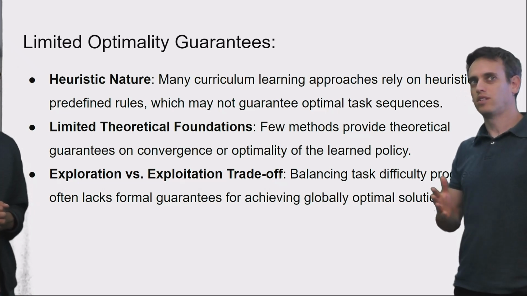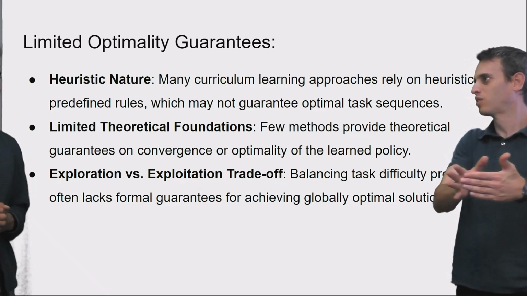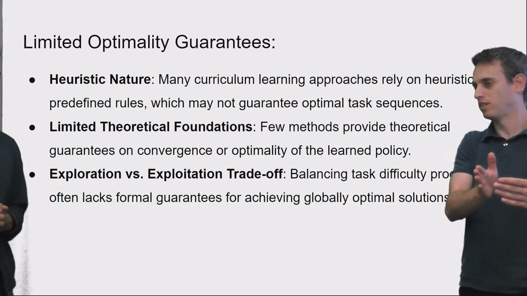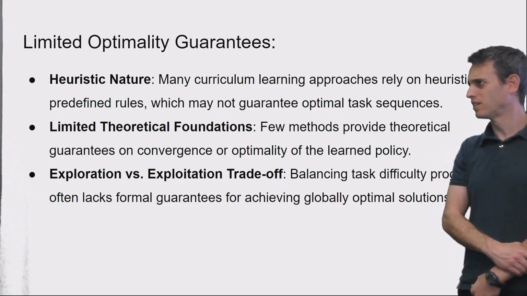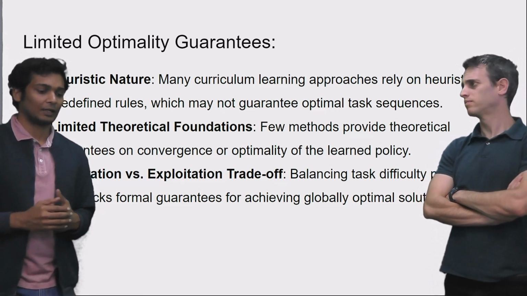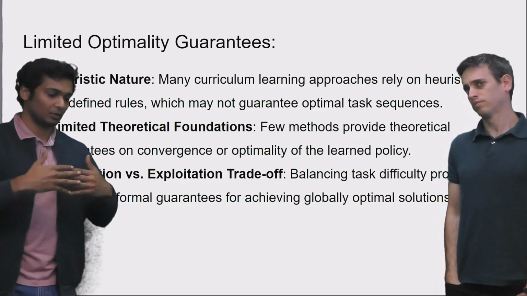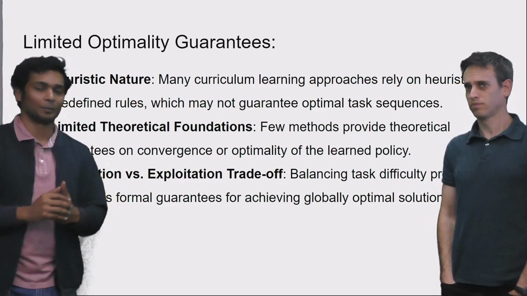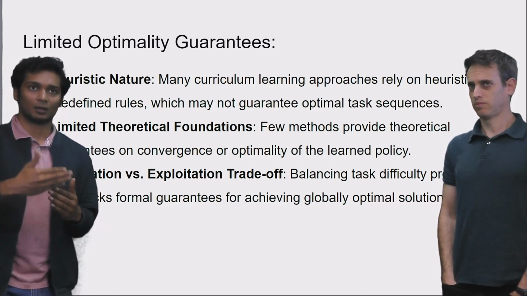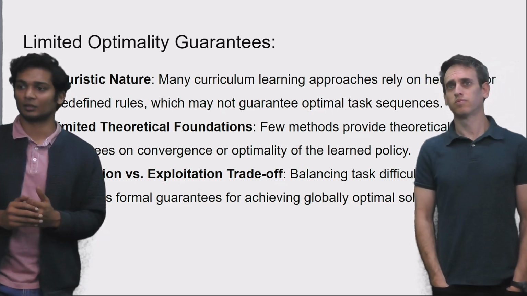So is it not still guaranteed to converge on the optimal policy just because I moved through all of the intermediate tasks? No, this is not necessarily the case, because that's the guarantee that is missing in curriculum learning, where they do see the policy's current performance, and they do generate maybe a task which would be suitable for it, but it's not guaranteed that this is possible.